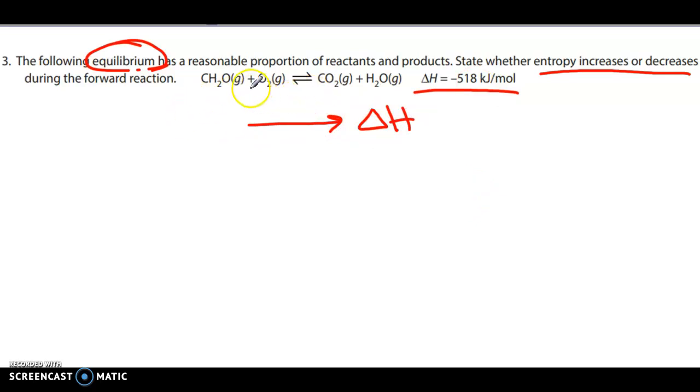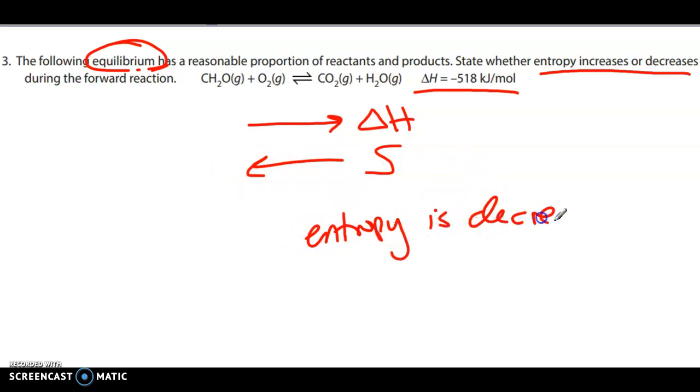So actually, without even looking at elements or anything like that, I can automatically tell you that my entropy is going to be decreasing in the forward reaction because it's favoring the reverse. So entropy is decreasing in the forward reaction.